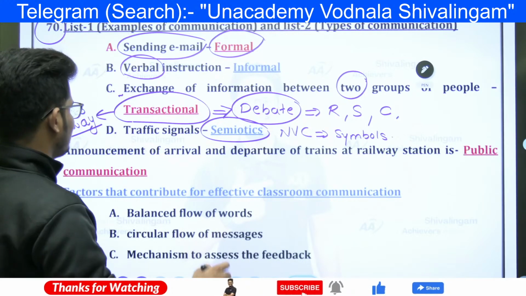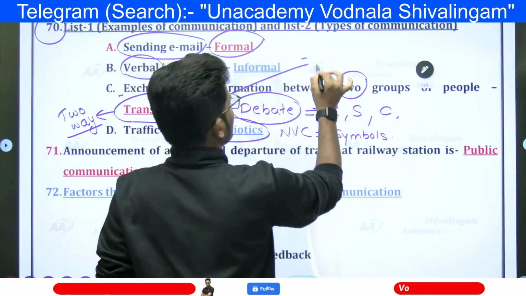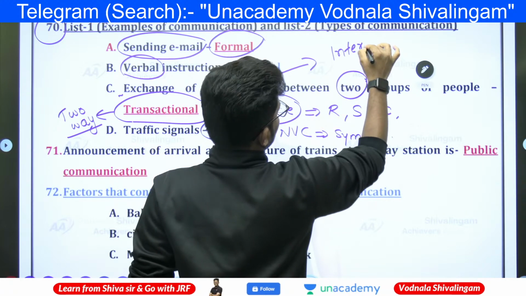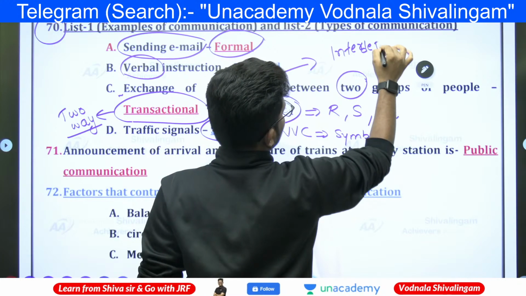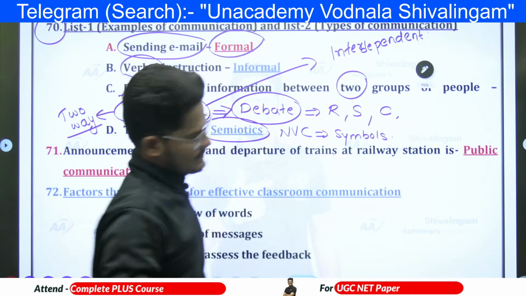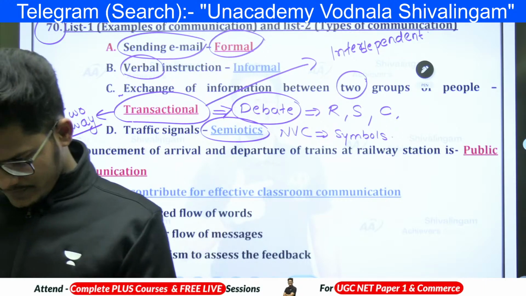Interdependent in nature. Great. Just now we have learnt in the plus platform in one of the PYQs that in transactional communication, the communicator and the communicatee are both interdependent on each other. Interdependent in nature. Great point. Nice. This is how we need to link.